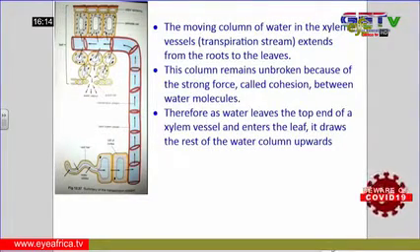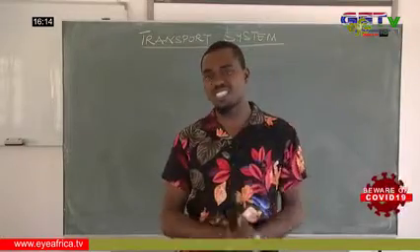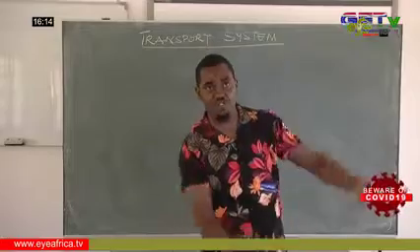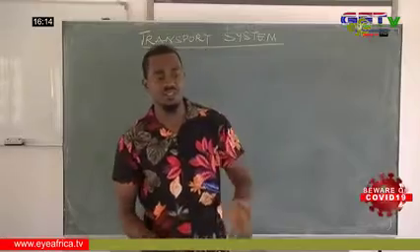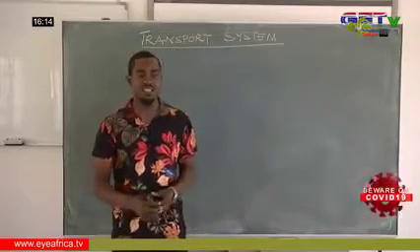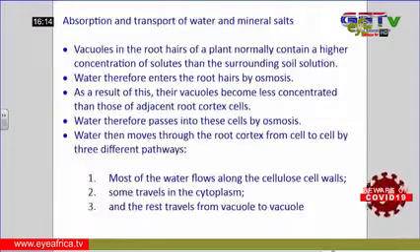So the moving column of water in the xylem vessel extends from the root to the leaves. This column remains unbroken because of a strong force, which we call the cohesive force, or cohesion between the water molecules. That is the force of attraction between molecules of the same substance, holding them together, allowing it to be drawn upward in the xylem. Therefore, the water leaves the top end of the xylem and enters the leaf, then it draws the rest of the water column upward. This is the way in which water is moved through the xylem.